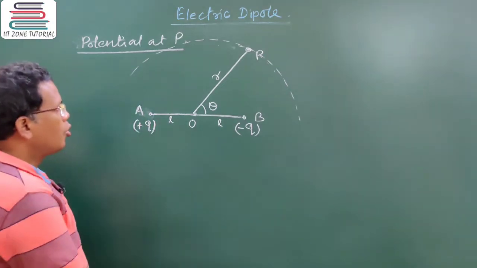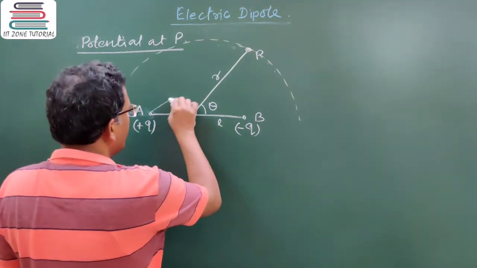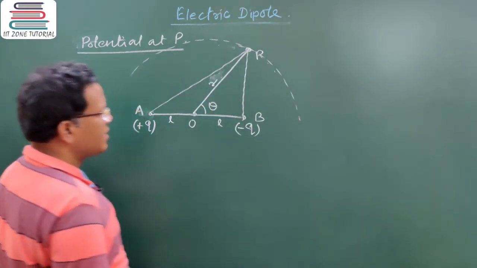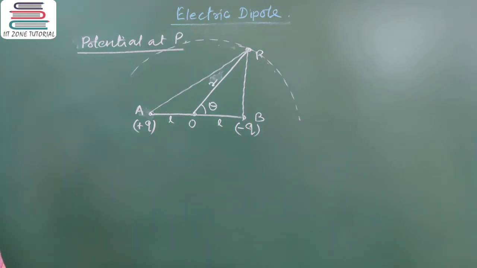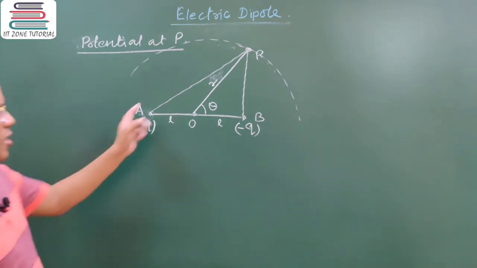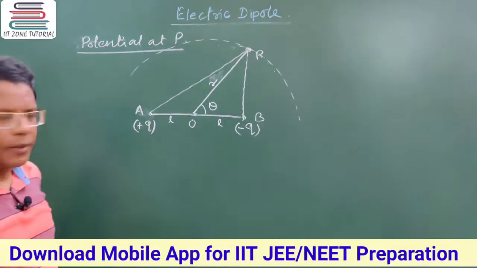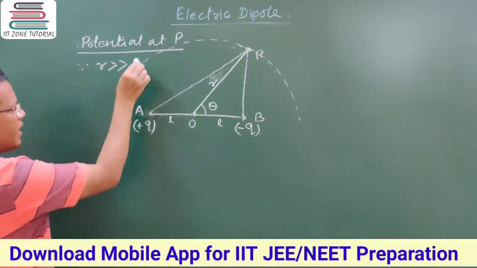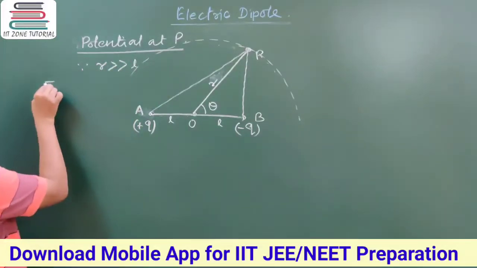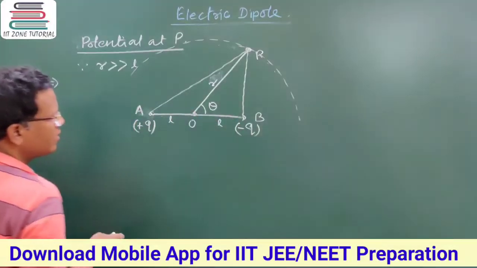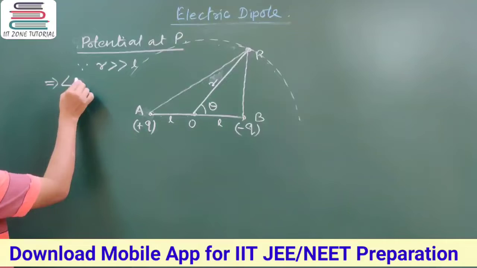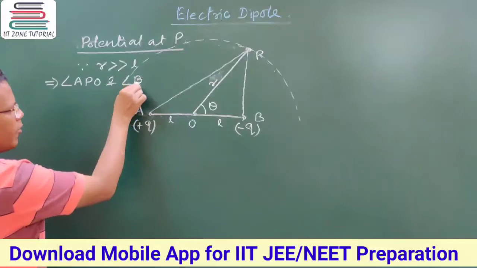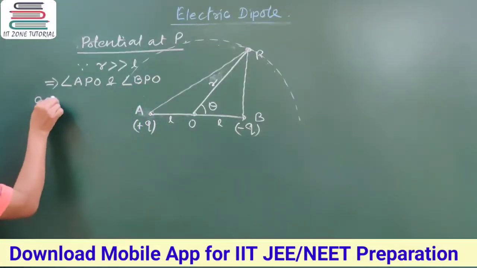Now to know the potential at P, we need to use the absolute distances from the plus q and minus q charges, the distance of plus q from P and minus q from P. See, since r is much greater than L, and L is small in length, angle APO and angle BPO are very small angles.